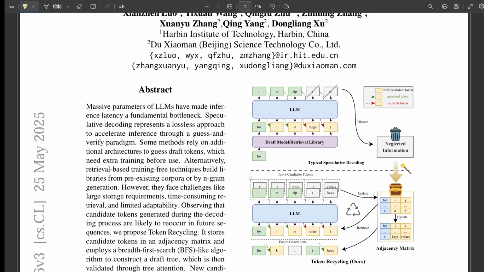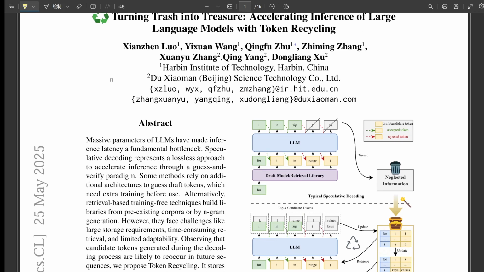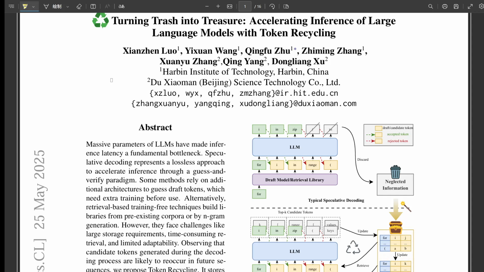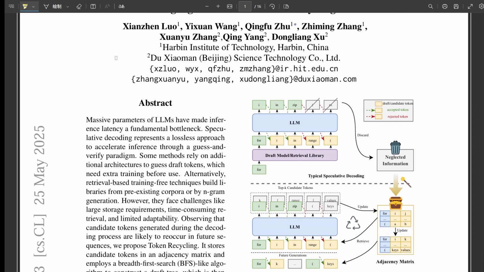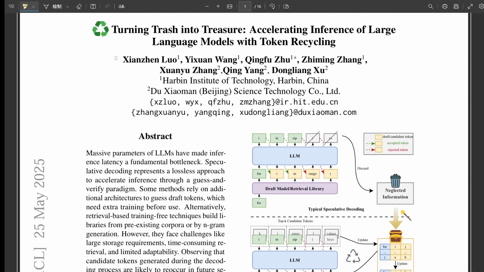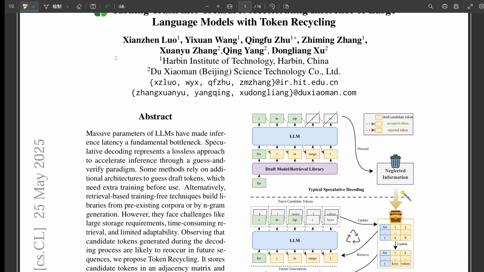Right. And speculative decoding is the key strategy to fight that bottleneck without changing the output. It's lossless, they say. What's the core idea there? The core idea is pretty smart. Instead of just waiting for the big, slow LLM to generate the next token, you use something faster, maybe simpler, to guess a few tokens ahead, like a whole phrase. A draft. Exactly, a draft sequence. Then you take this draft to the main LLM and ask it, basically, is this right? And you check the whole draft sequence in parallel, using the hardware's parallel processing power. Precisely. If the guesses were good, you can accept, say, 3 or 4 tokens in the time it normally takes to generate just one. You skip steps.